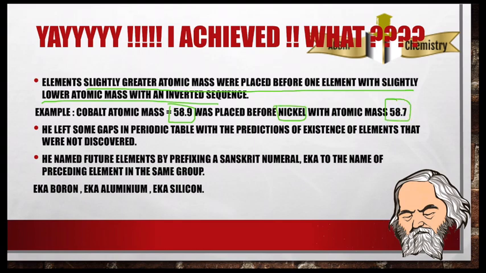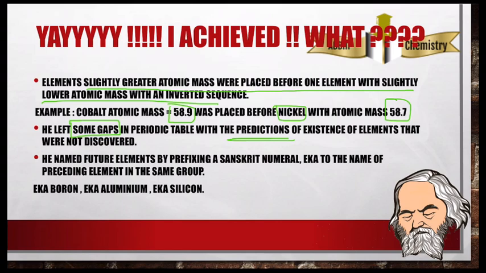Here and there, he left some gaps. You can see in the periodic table on the wall of Mendeleev that he left some gaps for predictions. That was a very good thing for the existence of elements that were not yet discovered. He knew of a few elements, but he could not name them.